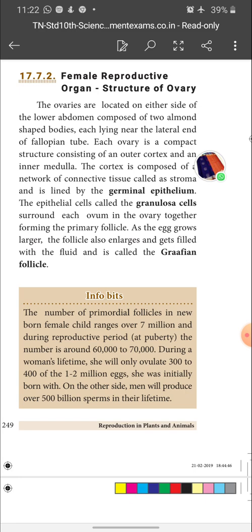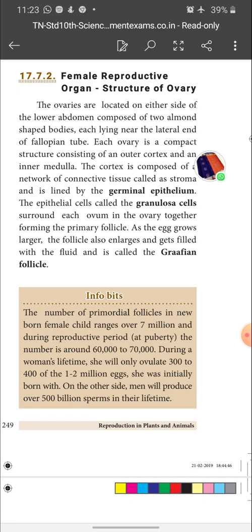The epithelial cells called granulosa cells surround each ovum in the ovary, together forming the primary follicle. So the germinal epithelial cells consist of cells called granulosa cells, which surround each ovum. These granulosa cells surround each ovum in the ovary and form a primary follicle. As the egg grows larger, the follicle also enlarges and gets filled with fluid and is called the Graafian follicle.